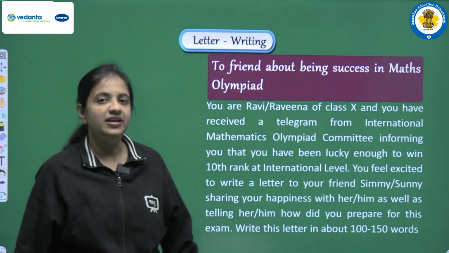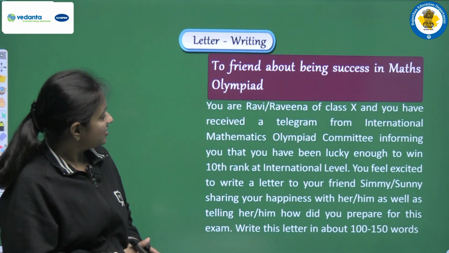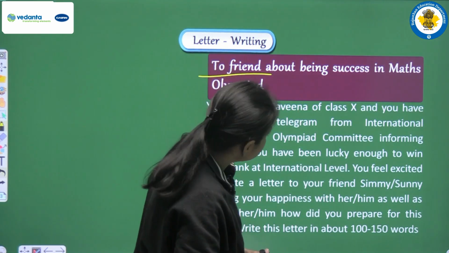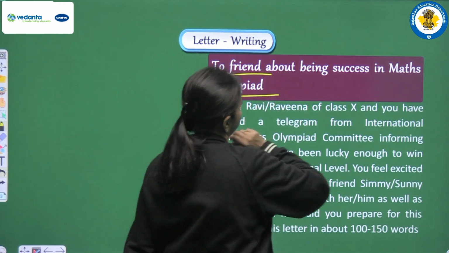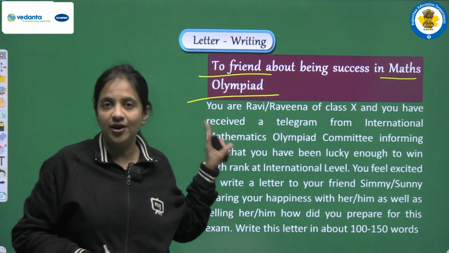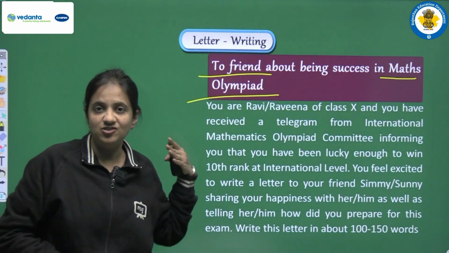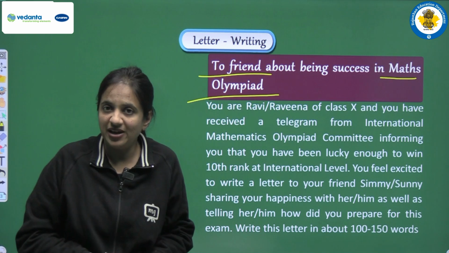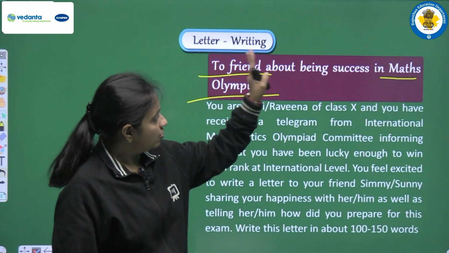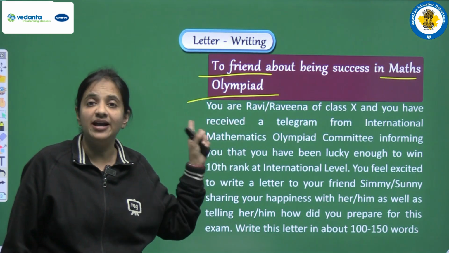So now we have another example here, that how can we write one letter. So let's see. This time we have to write this letter to one of our friends about being successful in maths Olympiad, and in this letter we have to discuss our success in maths Olympiad. So I am very much sure students that you all are aware about these things, maths Olympiad, science Olympiad और English Olympiad, right? Because हम सबके schools में इस तरह के events होते हैं. So now because of this reason we have to write this letter, because we are successful in this maths Olympiad.